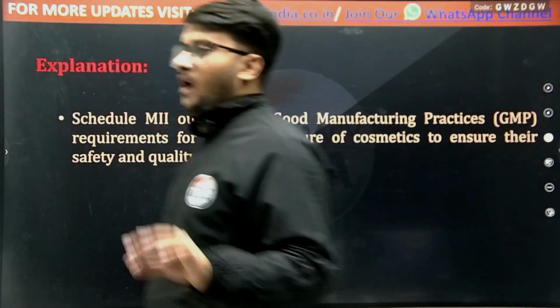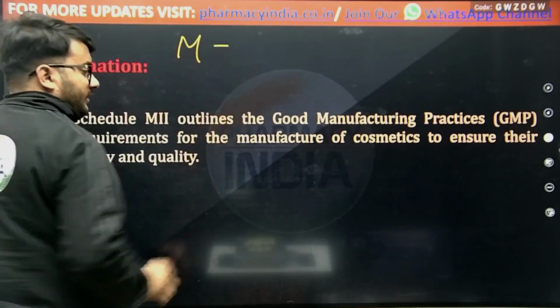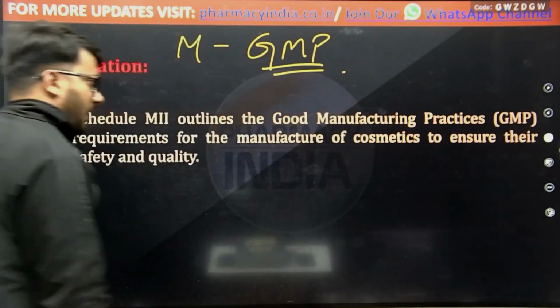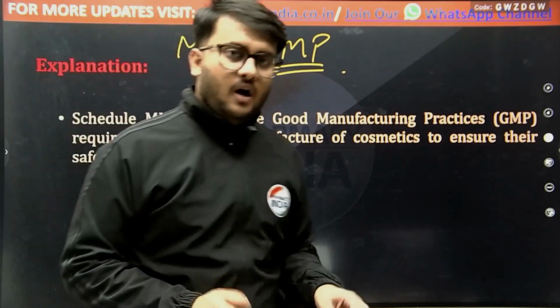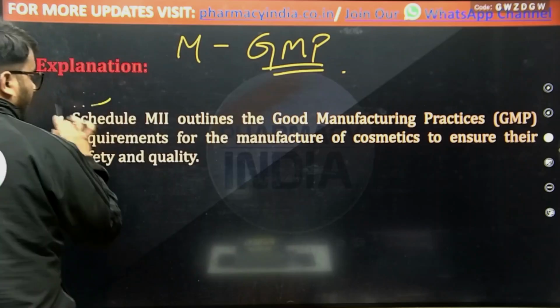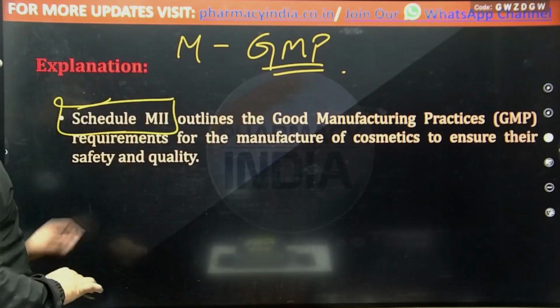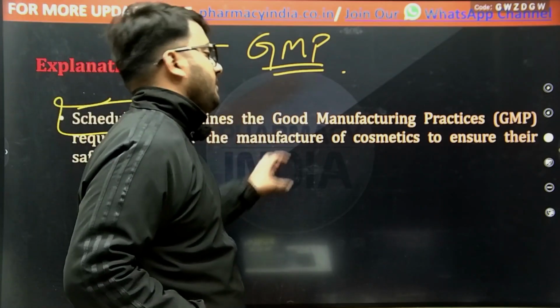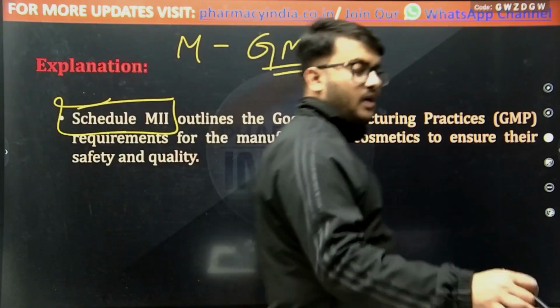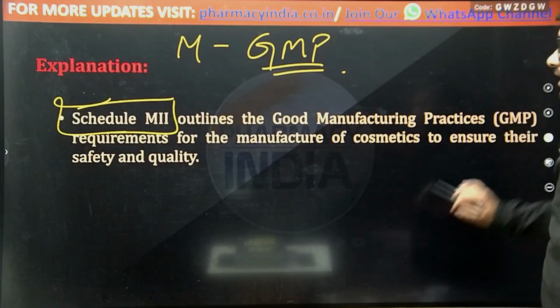Schedule M deals with the good manufacturing practices of drugs, while the good manufacturing practices of cosmetics depend on Schedule M2, because it outlines the requirements for the manufacturing of cosmetics to ensure their safety as well as quality.